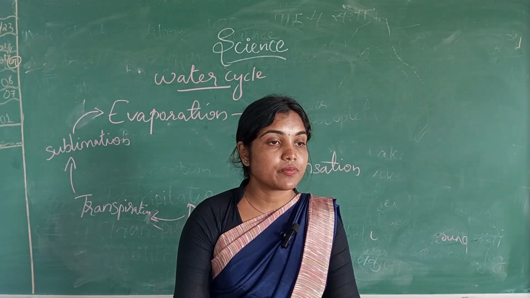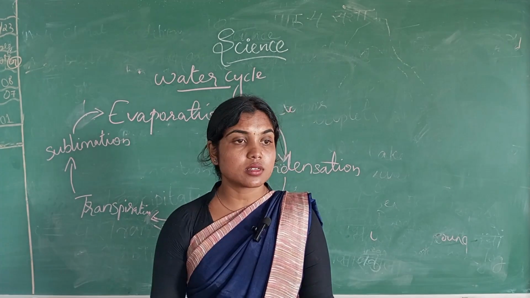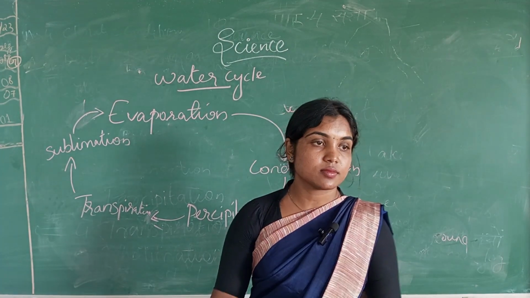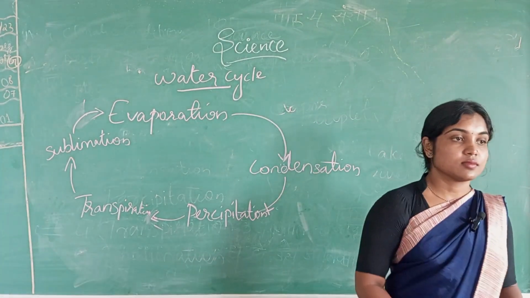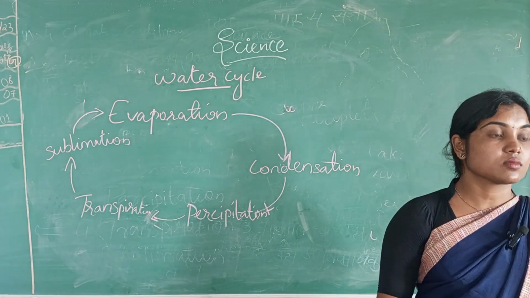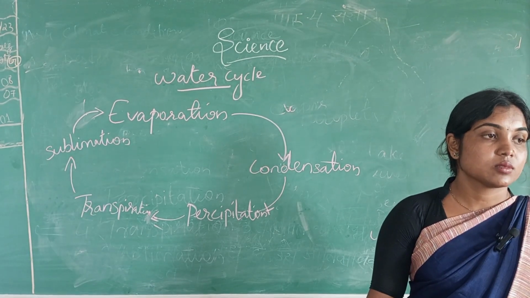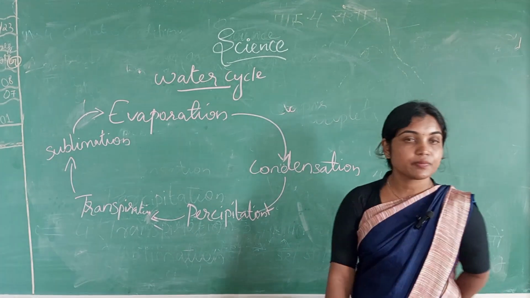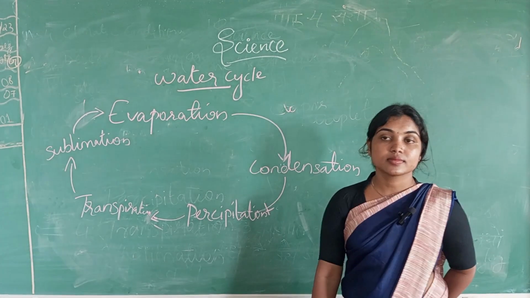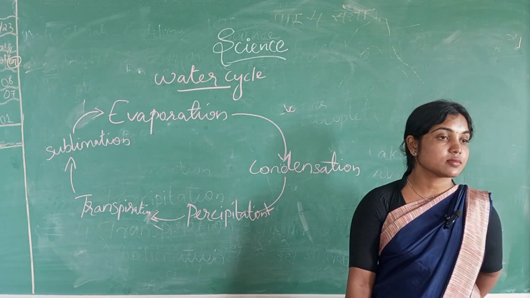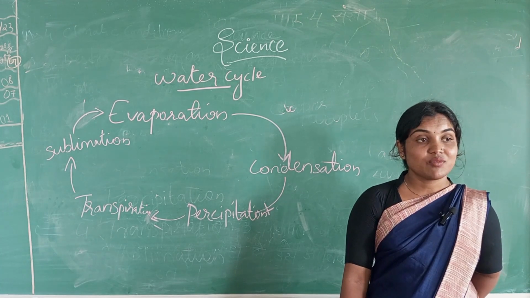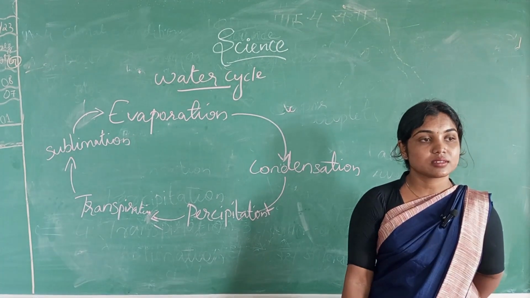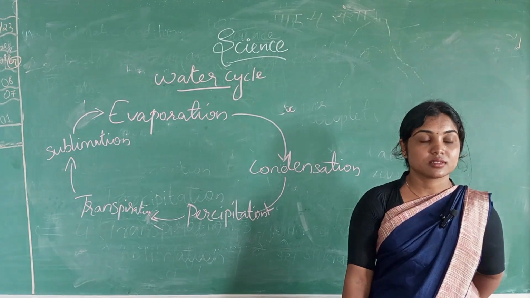The first process of the water cycle is evaporation. When the sun hits a river or ocean, it becomes water vapor. The process of water vapor forming is called evaporation. Very good. Then condensation. Ma'am, water reaches in the air or atmosphere, that water vapor becomes droplets.